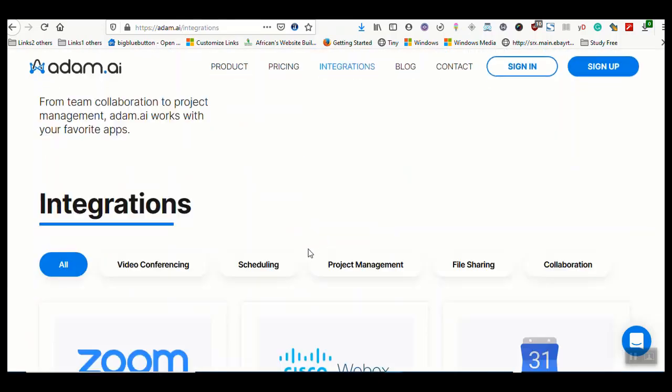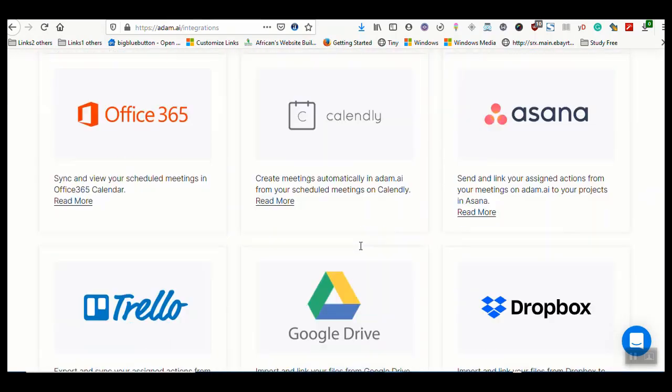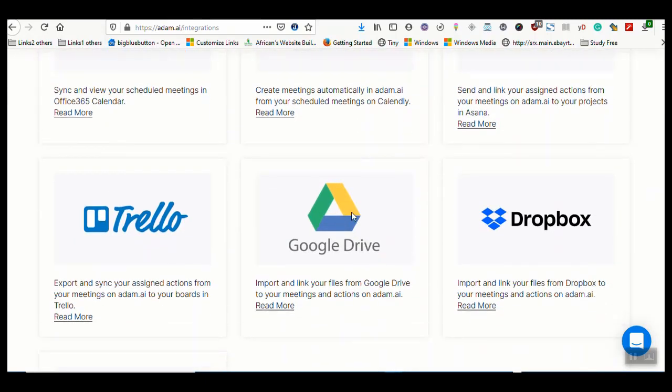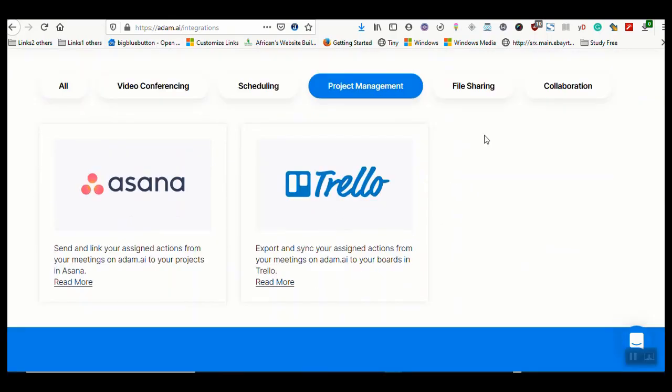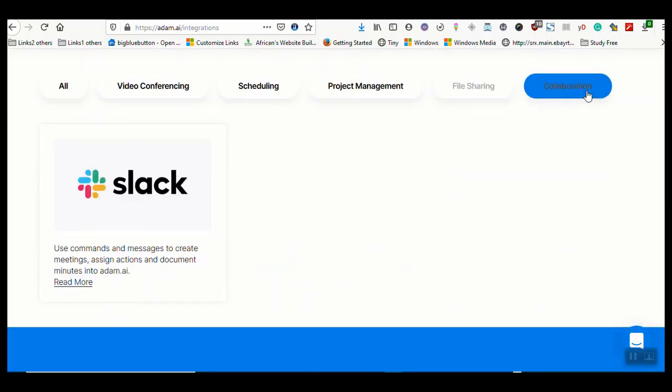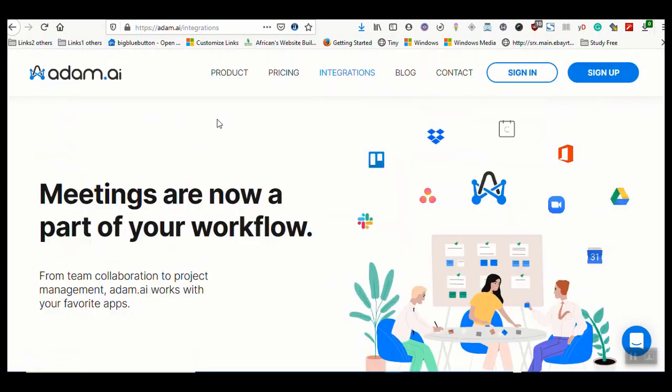You can see them. Zoom is there, Office 365, Calendly is there, and of course, on project management software, you have Trello, file sharing, you have Dropbox, collaboration, you have Slack. The current two video conferencing programs that Adam supports are Zoom and Cisco WebEx.